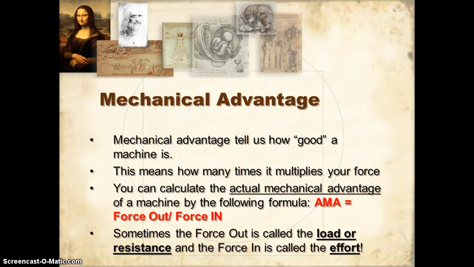Force in, or input force, is what you actually have to exert. It's what you're putting into the machine. If on the pulley system I only had to use 500 newtons of force, that would be my input force. Again, the output force would be 1,000. Sometimes they call the output force the load or resistance, and the input force is called the effort. So how do you calculate mechanical advantage in this case?